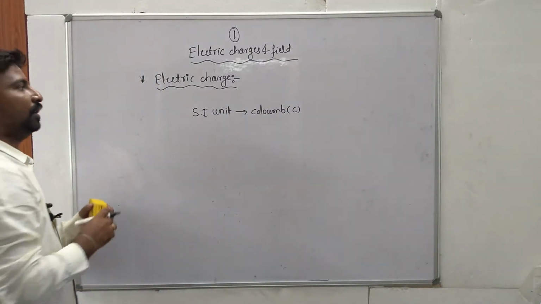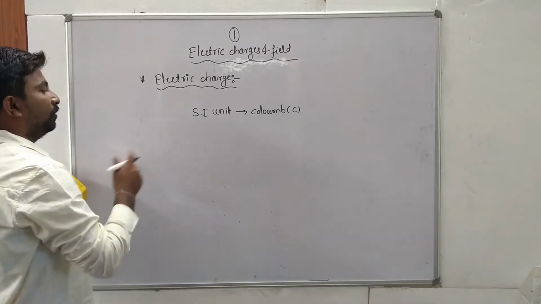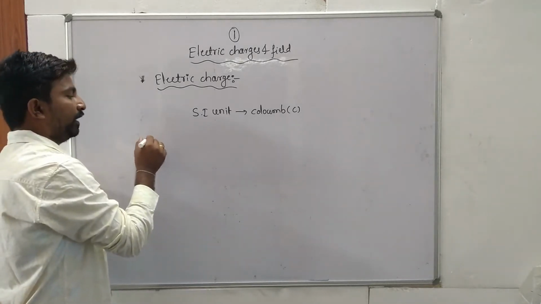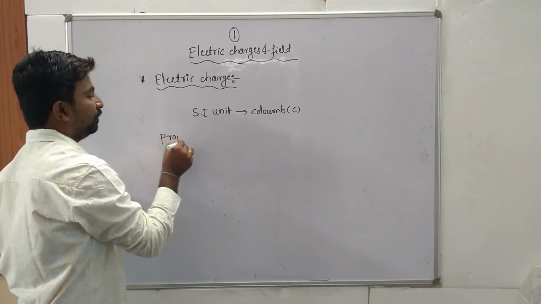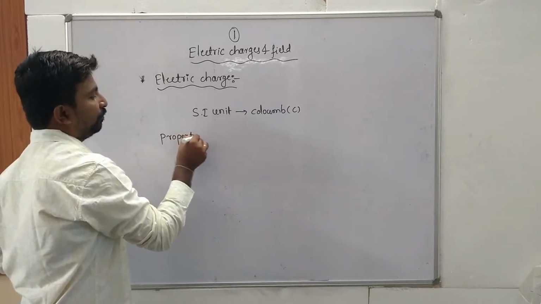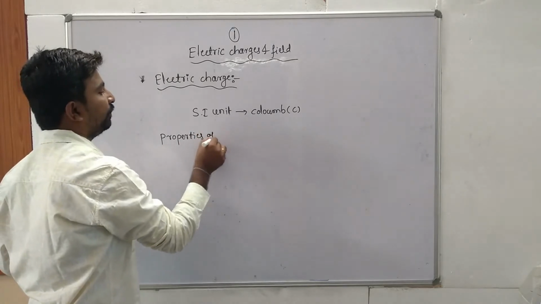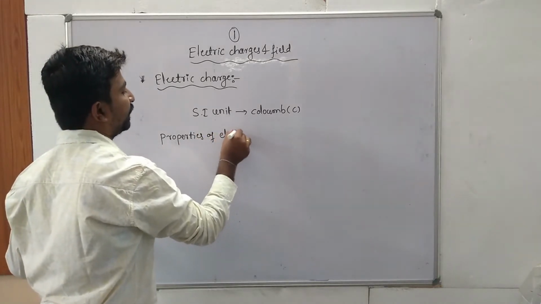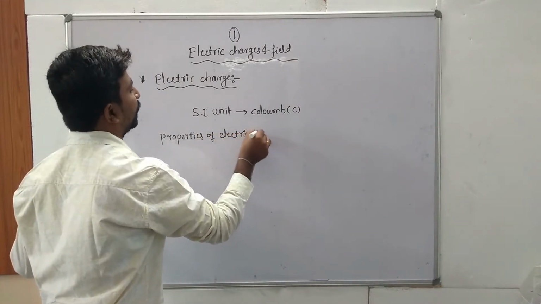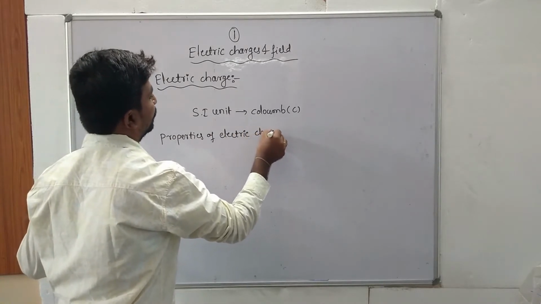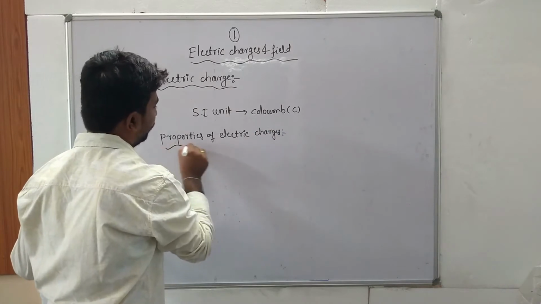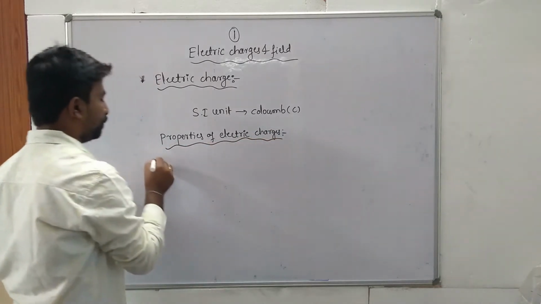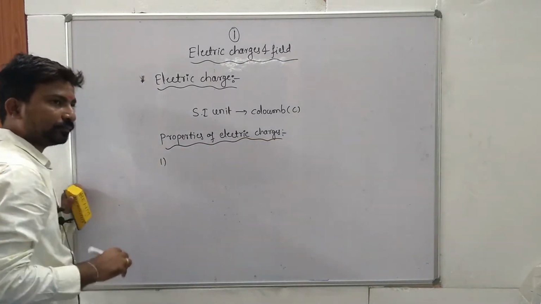Now we will discuss, very important for 2 marks, the properties of electric charges, one by one.